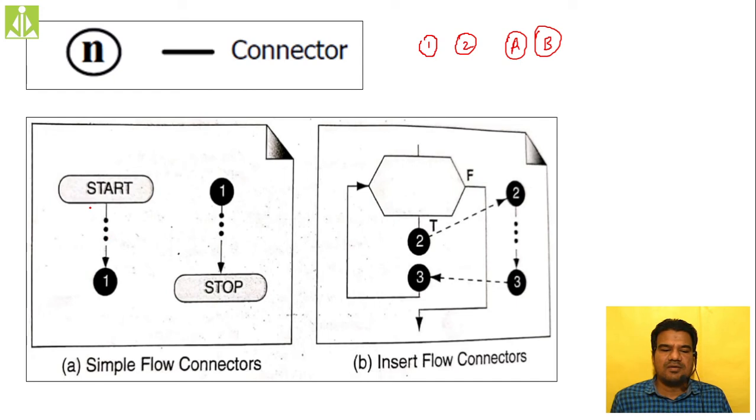So this is for whenever you are reaching the end of the page. If you are reaching the end of the page, with that same label we start the flowchart on the next page. In this way your connector becomes a connecting point between two pages.